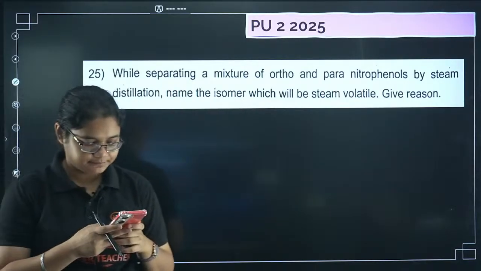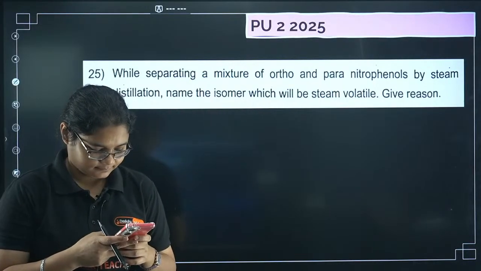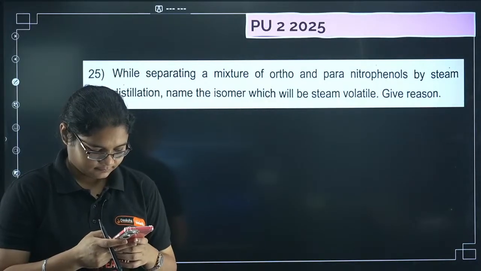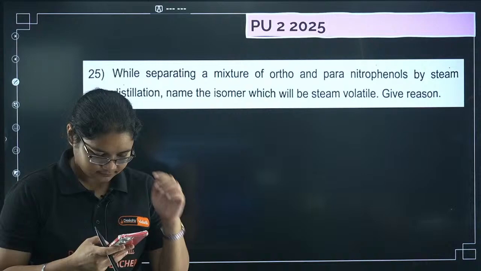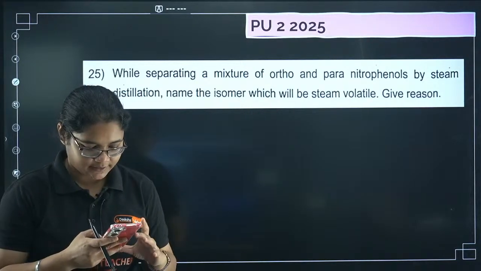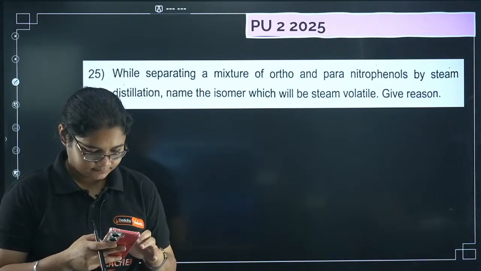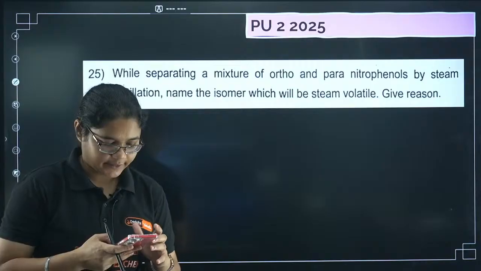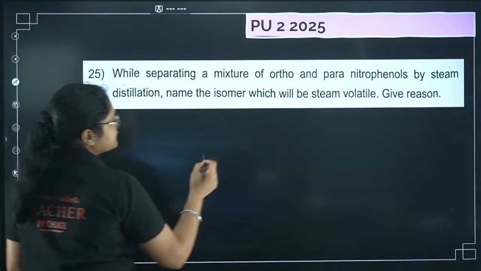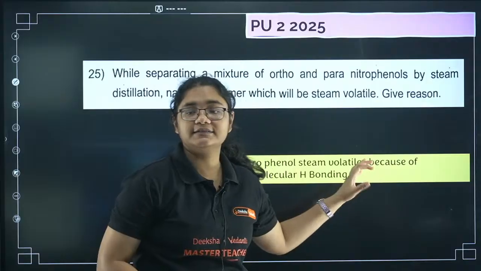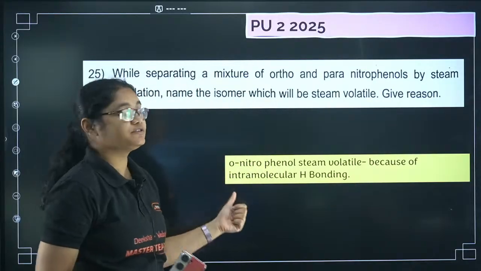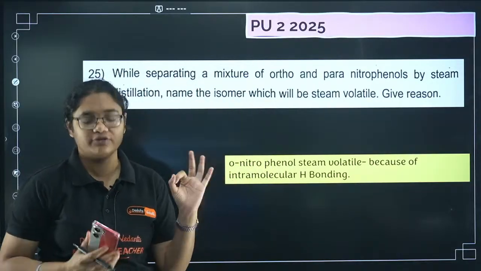Try this question. Can anyone answer? Okay, so the steam volatile one is ortho-nitrophenol. It is steam volatile, and the reason is intramolecular hydrogen bonding.